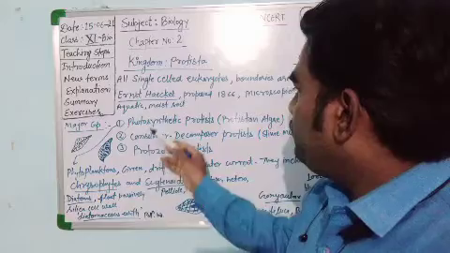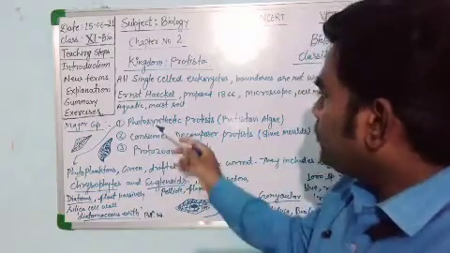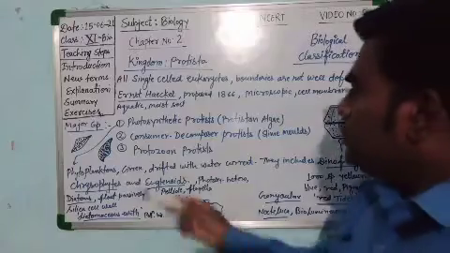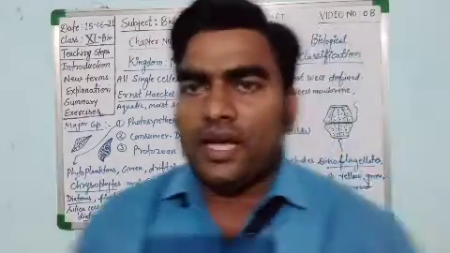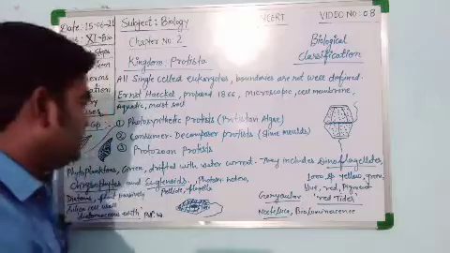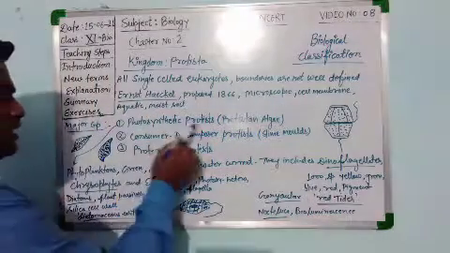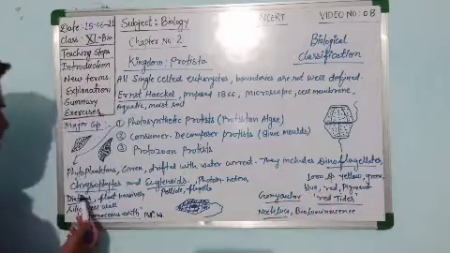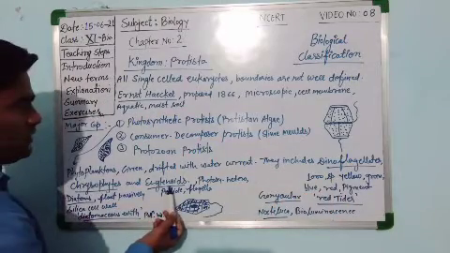Let's see about the photosynthetic protist. The photosynthetic protists are further classified into three categories: dinoflagellates, chrysophytes and euglenoids.